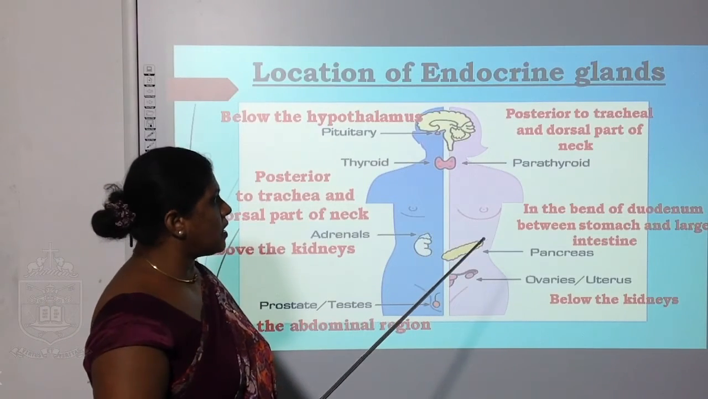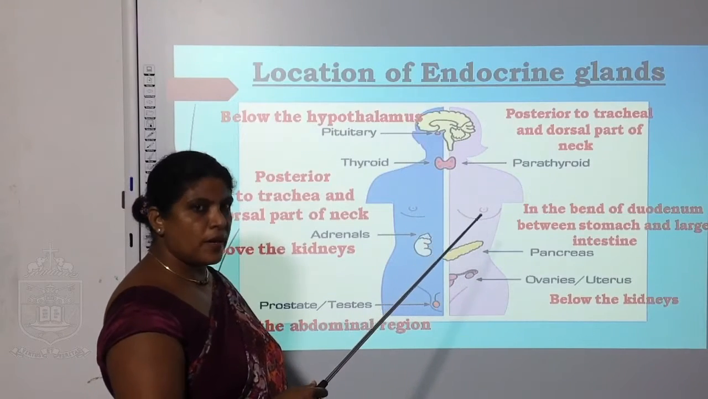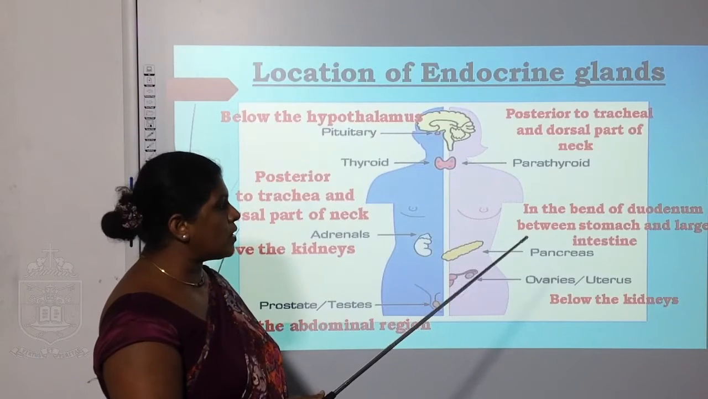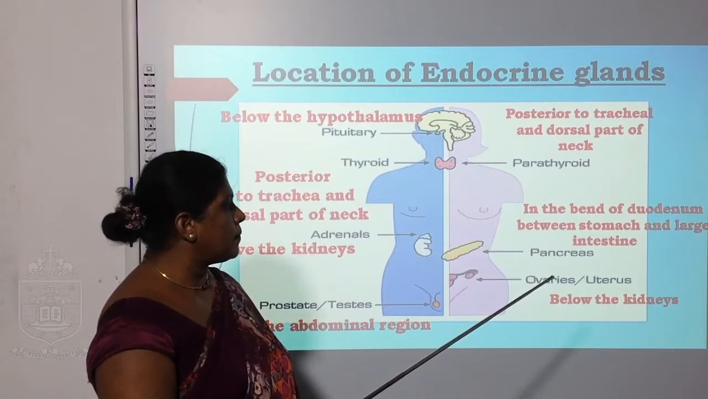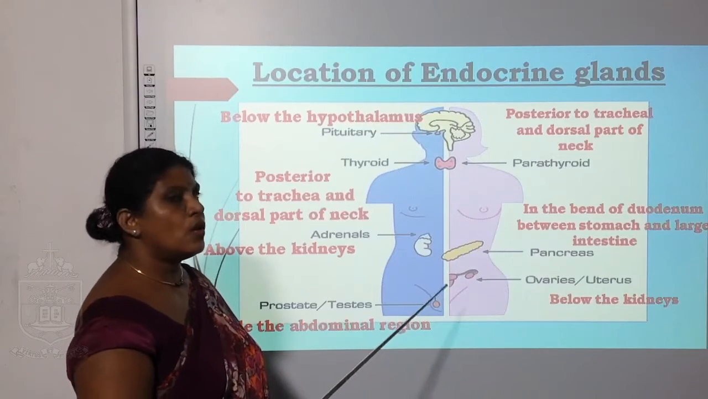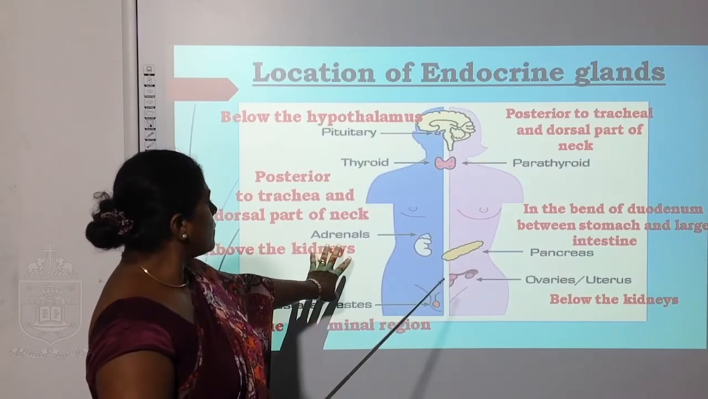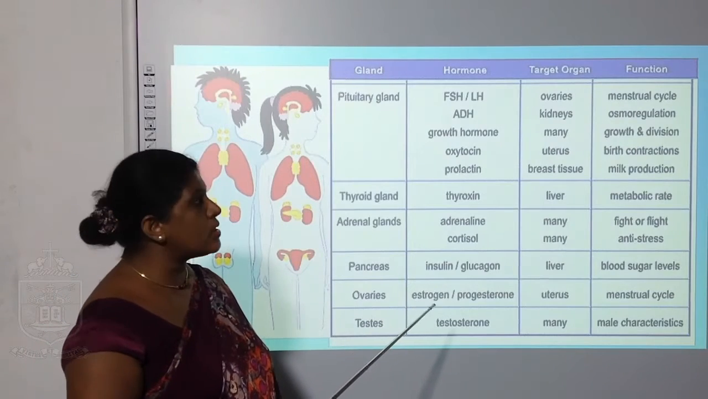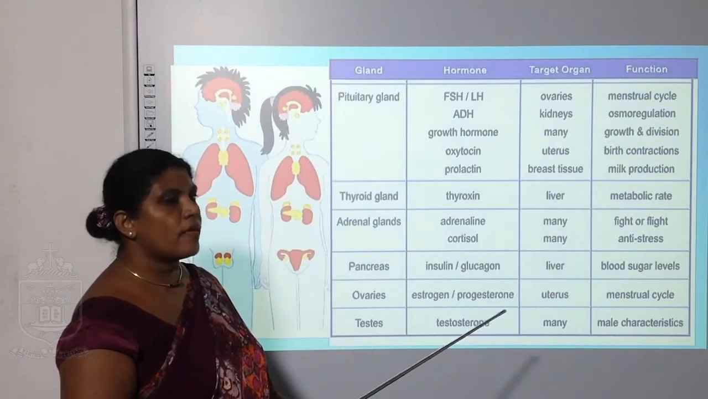Now we will see the parathyroid, posterior to the trachea and dorsal part of the neck. Then the pancreas, in the bend of the duodenum, between the stomach and the large intestine. Then the ovaries, below the kidney. These are the locations of the endocrine glands in your body. We'll see the particular secretion of each gland, the target tissue, and the function.